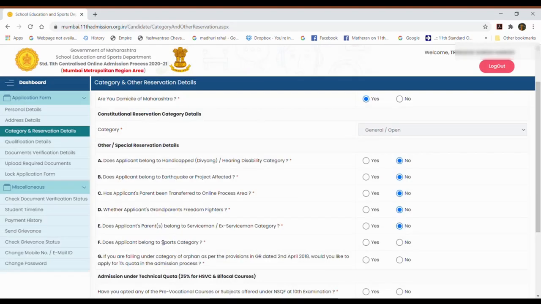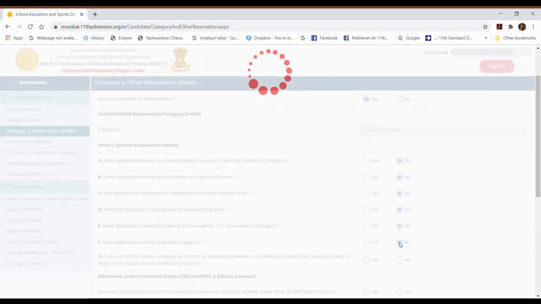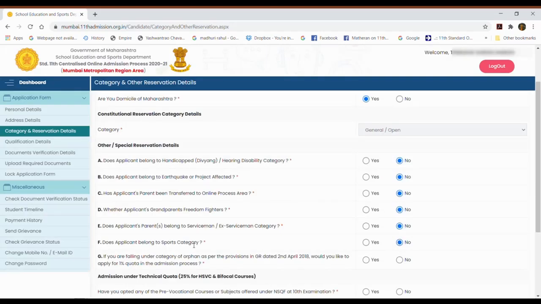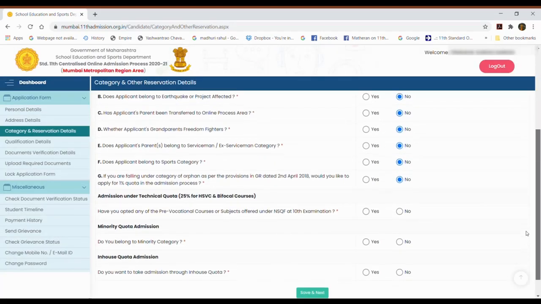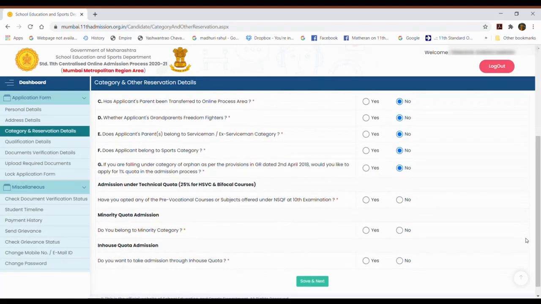Does applicant belong to sport category? If yes, if you have the certificate from the competent authority, then you select yes. Otherwise, no. If you are falling under category of orphan, no such requirement here, so no. And then next one, admission under technical quota, 25% of HSVC and bifocal course.